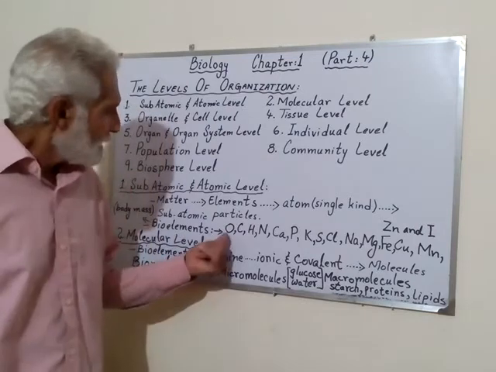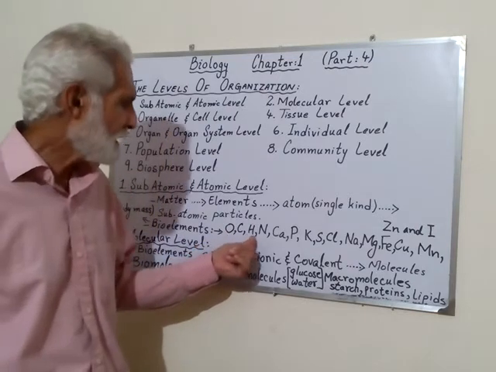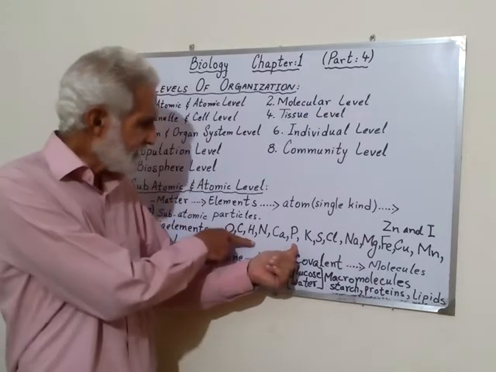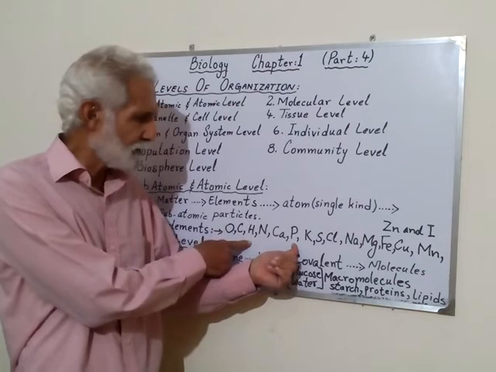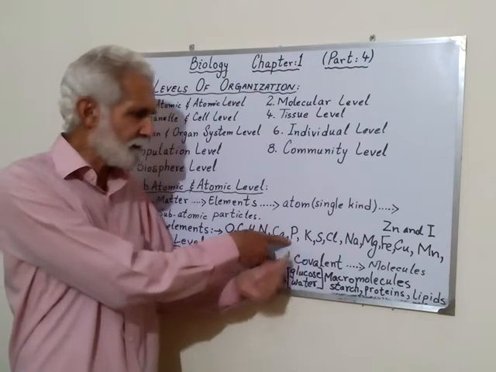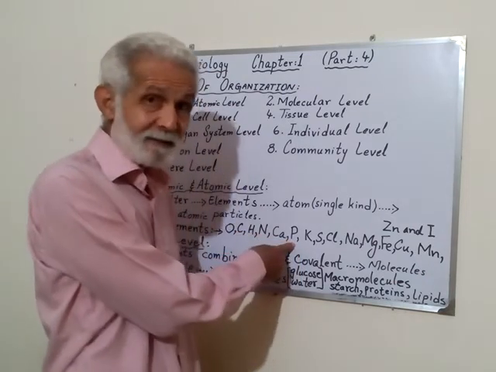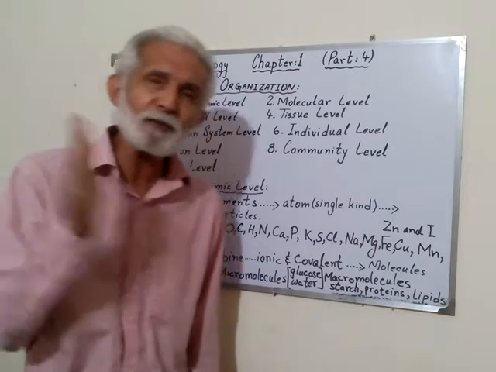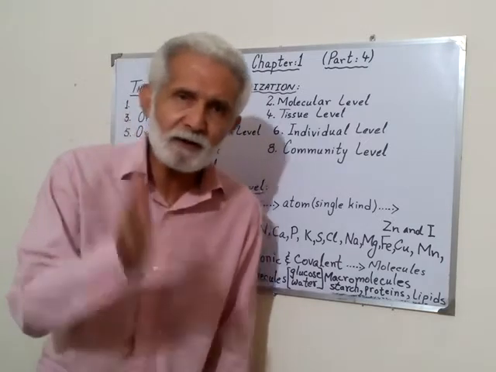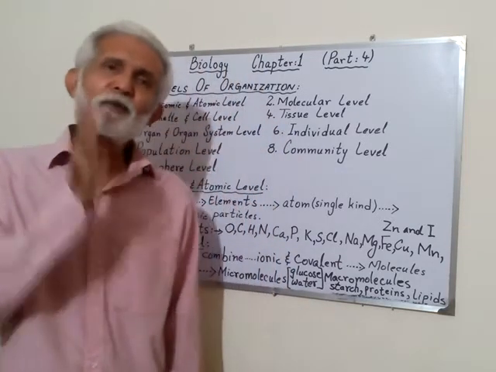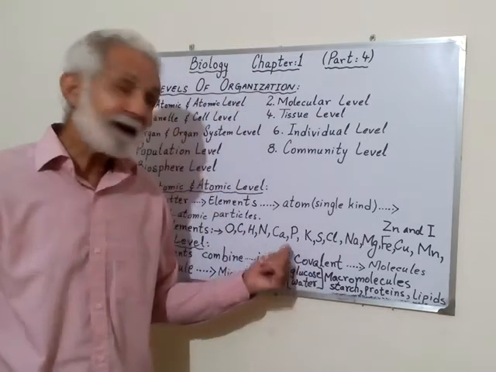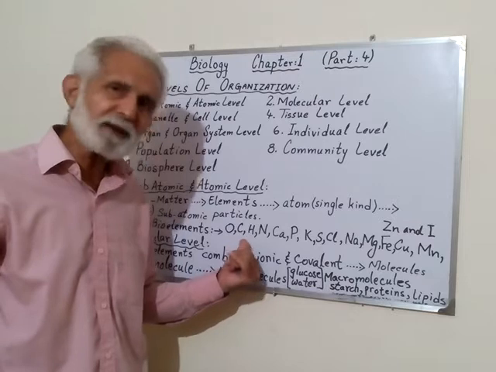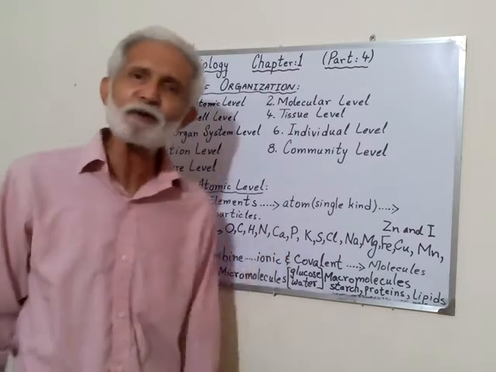What are those? Look, these are 6: oxygen, carbon, hydrogen, nitrogen, calcium and phosphorus. These 6 form 99% of the mass of the body of a living organism. If we talk about one living individual, then 99% of the body mass is formed by oxygen, carbon, hydrogen, nitrogen, calcium and phosphorus.